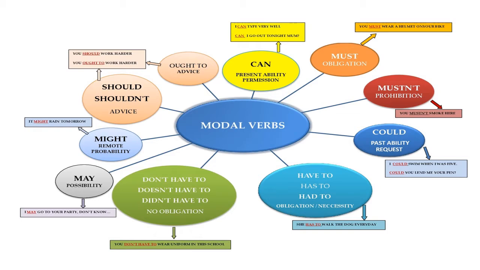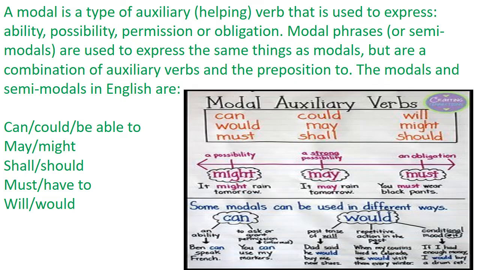In 7th standard, you have already learned the difference between ought to, must, and should. Ought to is our duty, should is something that we have to do, but it's not an enforced order, whereas must is enforced. So the verbs that we have under modal verbs can be can, could, may, might, must, must not, should, ought to. All these are common modal verbs.